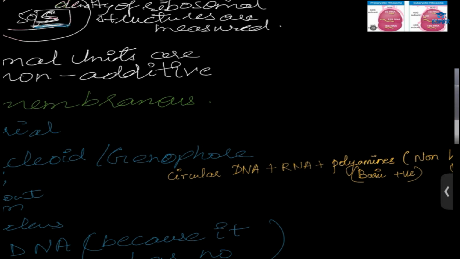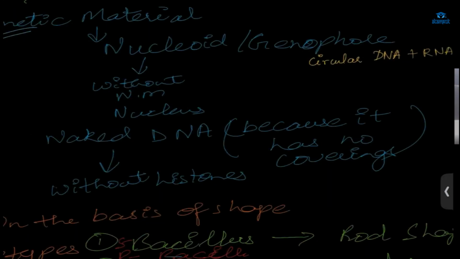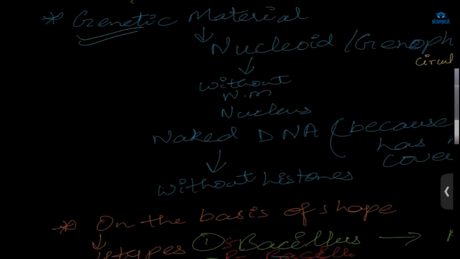That's why it could get folded, get condensed, and it will form what? Chromosome. Here we don't have histone protein. Instead of that, we have polyamine, which is used for the packing. Not fully packed, but somewhat packed. That's why it is known as naked DNA. Not only because it has no covering, that is, the nuclear membrane is not present, but also because it doesn't have histone protein. Got it?